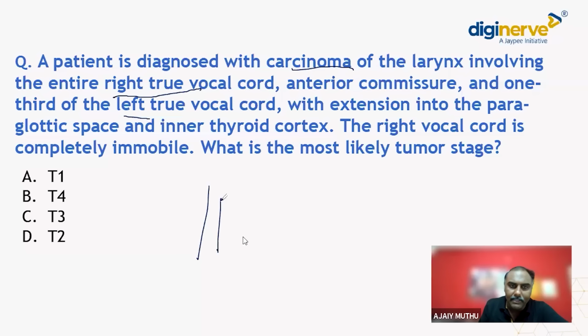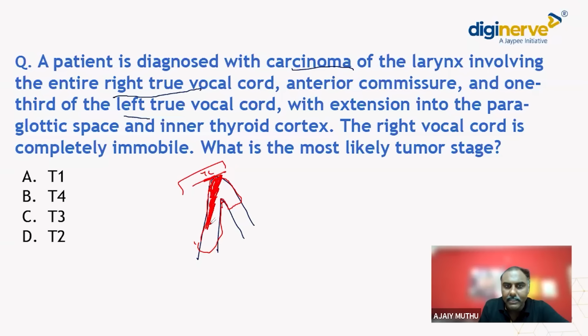So when I draw a picture, now the carcinoma, assume that this is right. So the carcinoma has involved the entire right vocal cord, and it has gone up to this part of the thyroid cartilage will be here. This is the thyroid cartilage. So here we have one tendon which connects, that is Broyles' tendon. Now it has come into the other side of the vocal cord also. Okay, and so this is the picture of this patient.